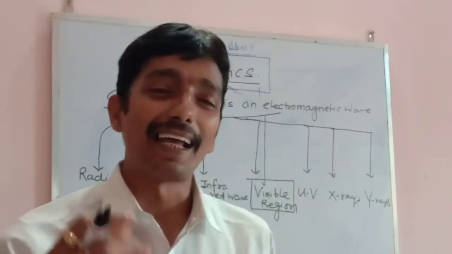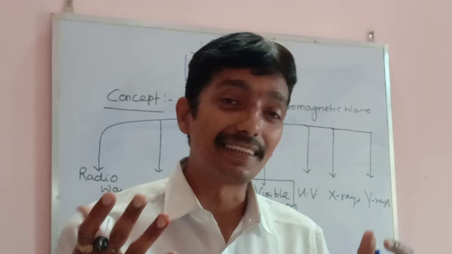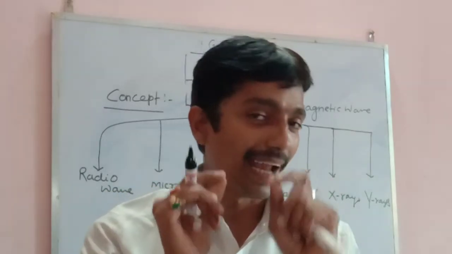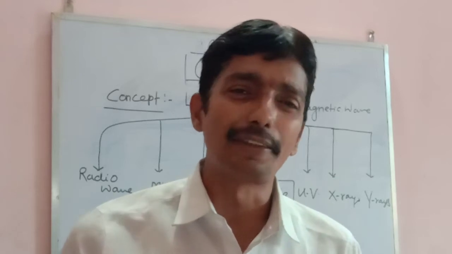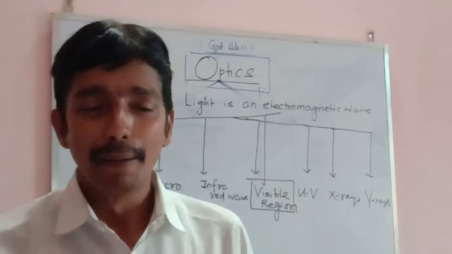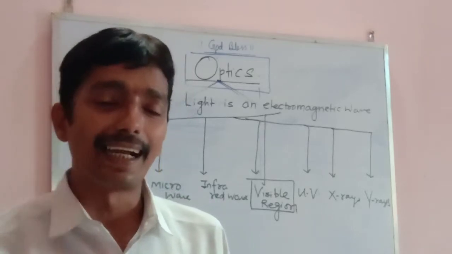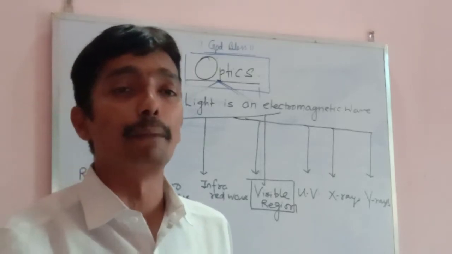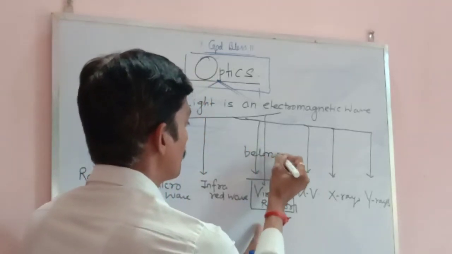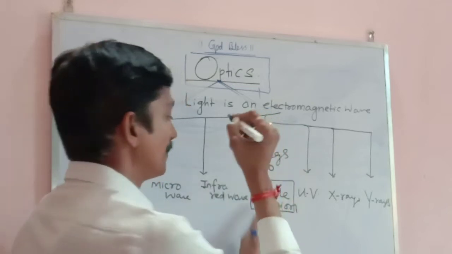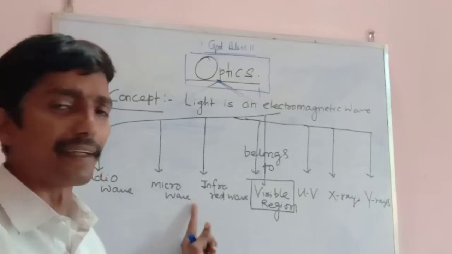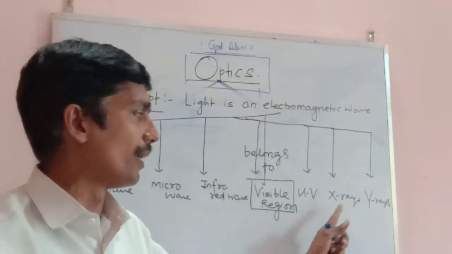And therefore we say, sir, I can see red color light. I can see yellow color light. So when we say about light, don't say only that light is an electromagnetic wave. I think for class 12 this is an incomplete definition. Please say entirely that light is an electromagnetic wave, belonging to the visible region.